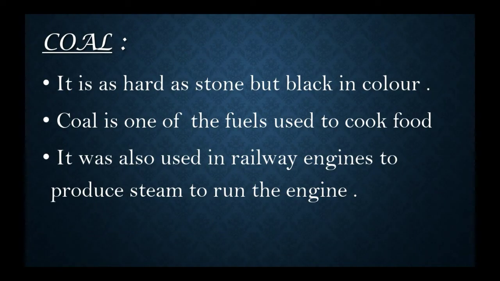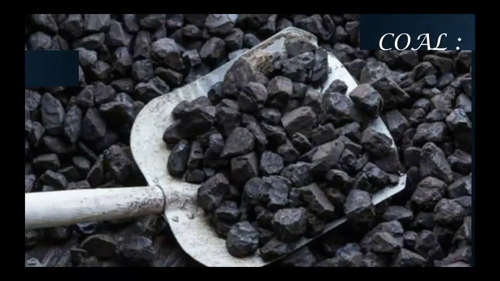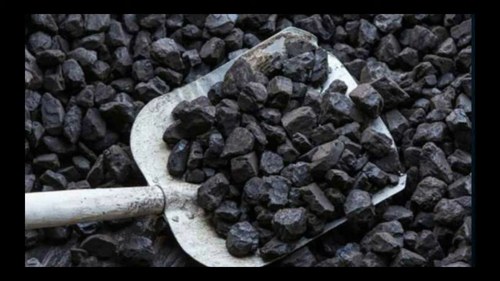Coal. Now first let us look into coal. Coal is a hard stone but black in color. This coal is one of the fossil fuels used for cooking food. It was used in railway engines to produce steam to run the engine. This coal also has nitrogen or phosphorus and sulfur compounds present, and it is a mixture of carbon, hydrogen, and oxygen also.